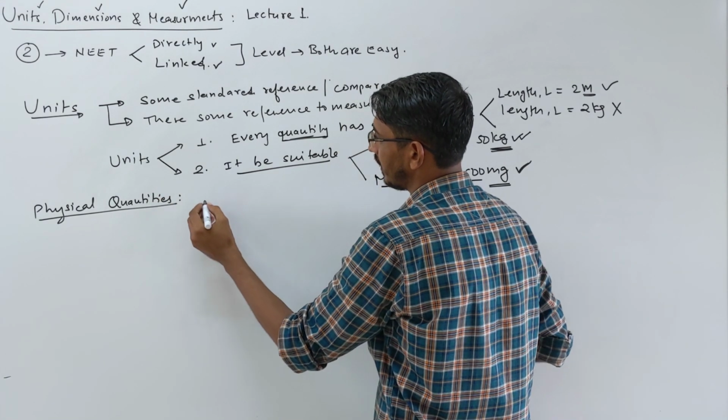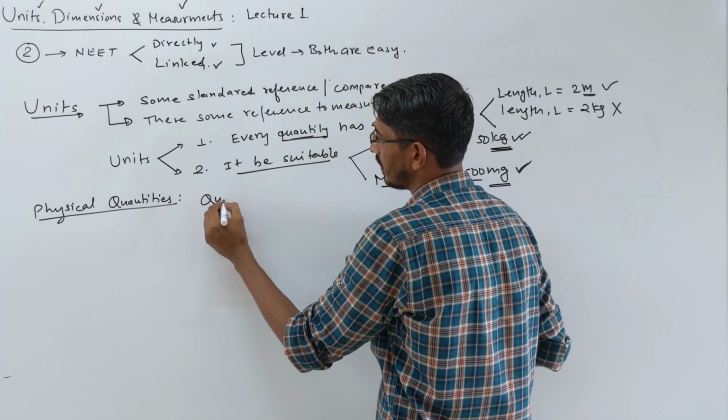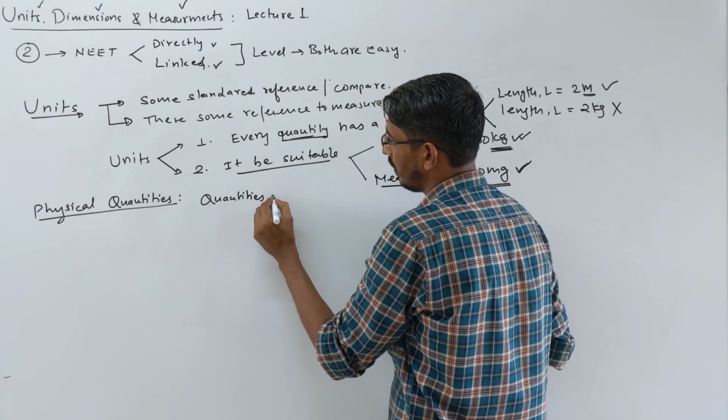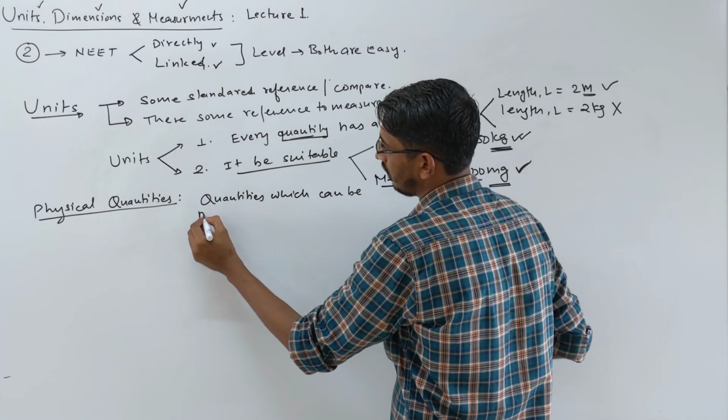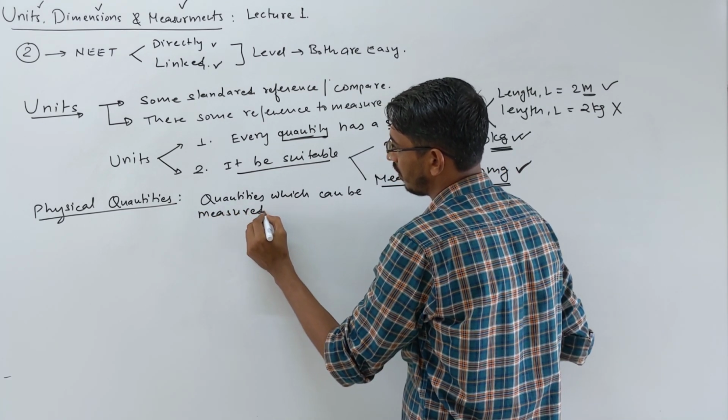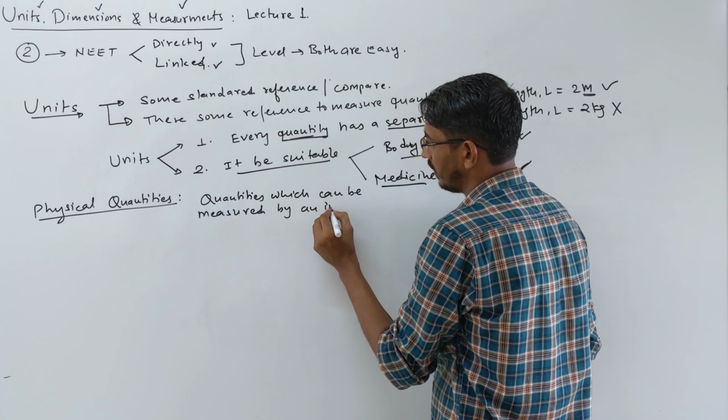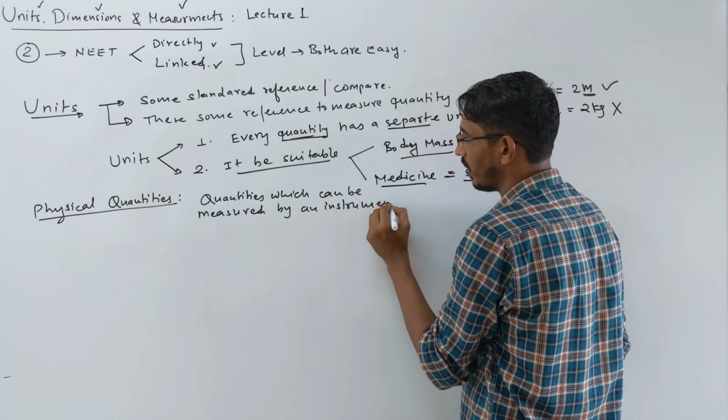In other ways, first I said simply that these are quantities which can be measured by an instrument. This is the simplest definition of a physical quantity.